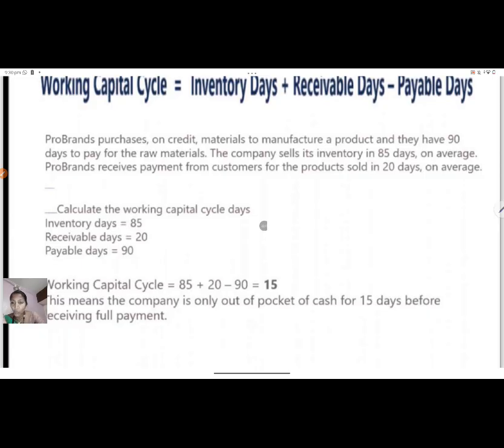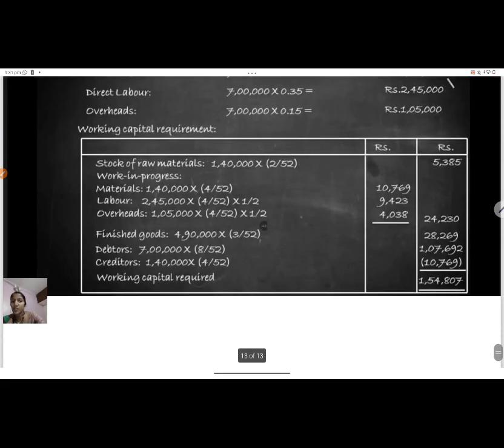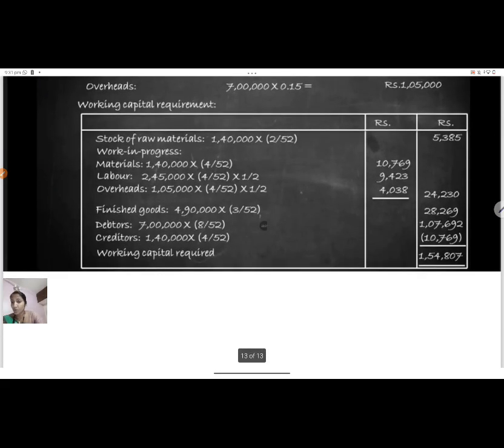Suppose you think, you got two questions. How many days do you need for completing one cycle, and to find out the ample amount of cash, how many days do you actually have in your hand? That is 15 days. Now what is the estimation that you have made? How much is the requirement that is needed? You have to set aside this much amount. What is that amount? 1,54,807 you need to set aside, and you have 15 days in hand.